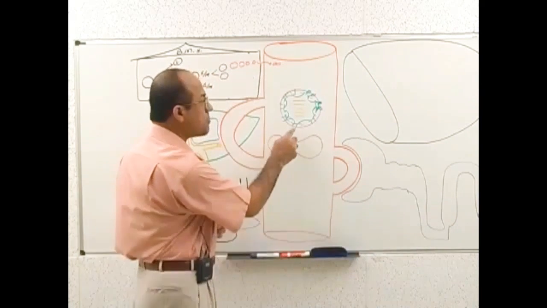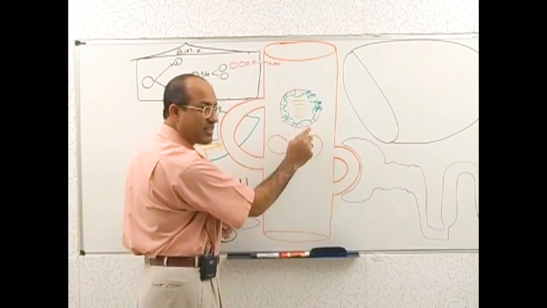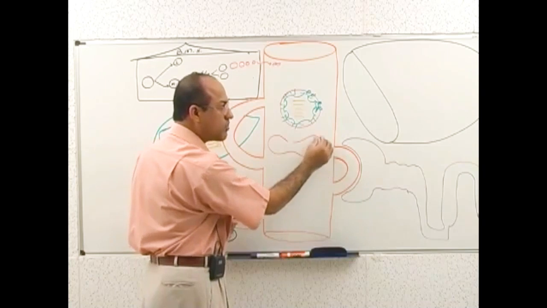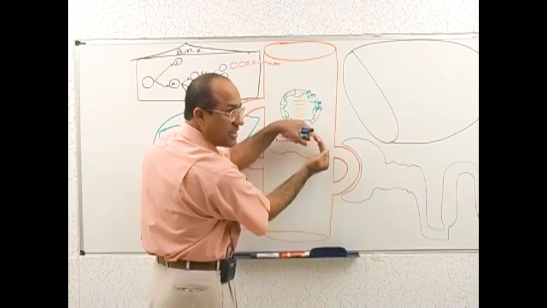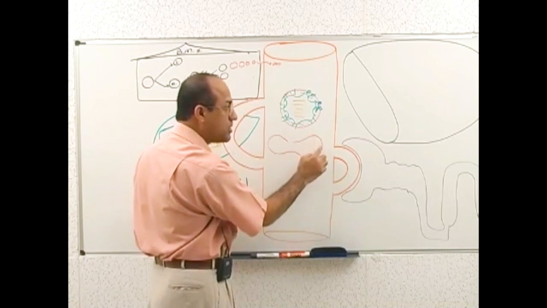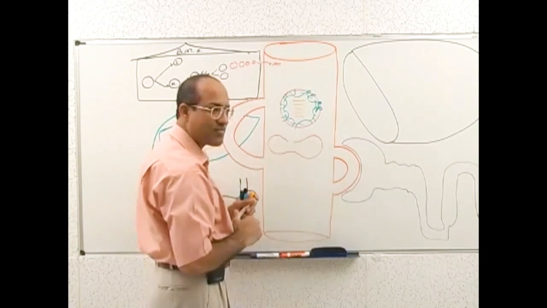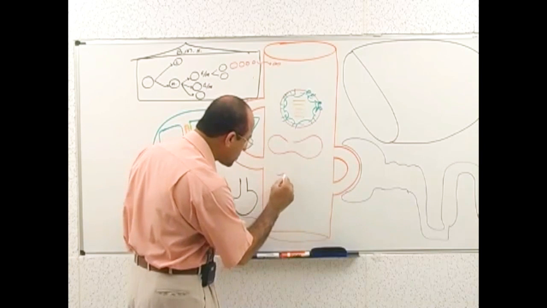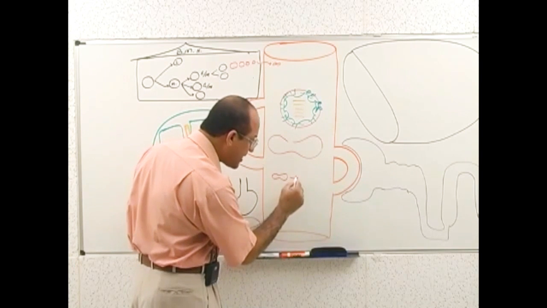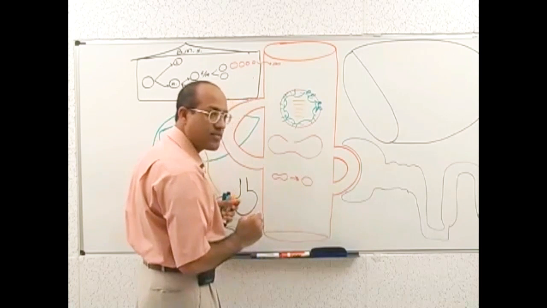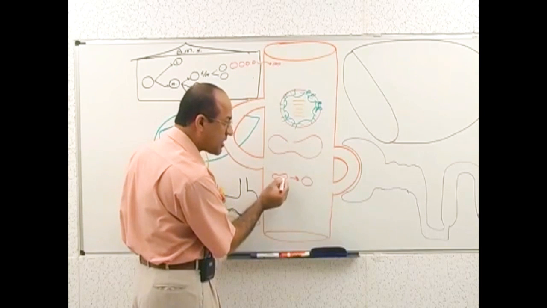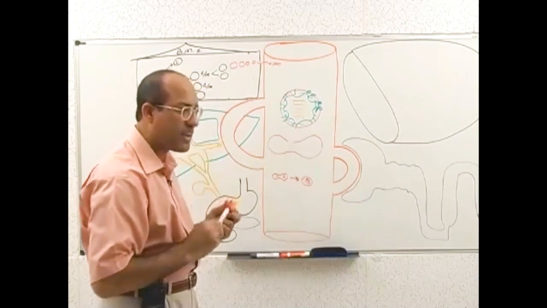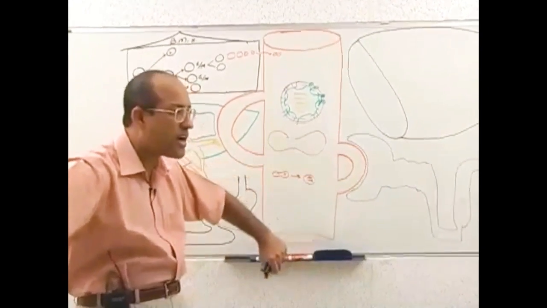So when membranes are repeatedly lost a little bit, do you think it will remain biconcave? No. A piece of membrane gone, the remaining membrane fuses. So as time passes, as membrane is being lost, it will become globular. It will become spherical. Is that right? So this RBC, which was originally like this, with membrane loss, will become like this. Because the membrane is less, but inside the substance is the same. So it becomes spherical. When it becomes spherical, it will become like an obese man, a fat man.